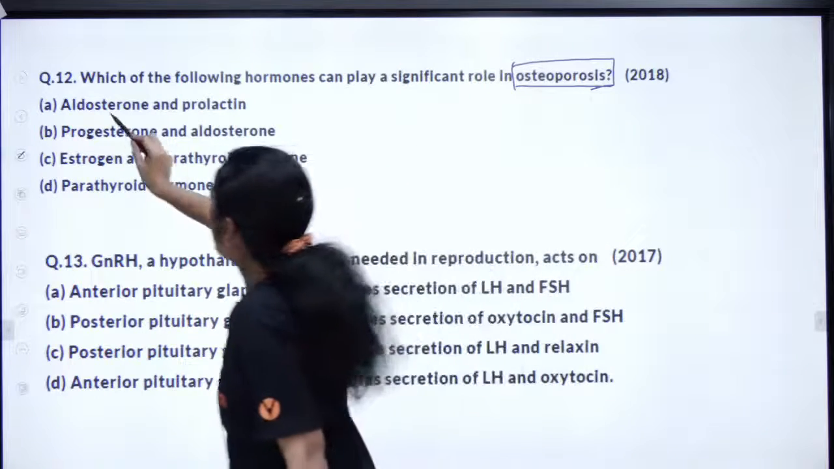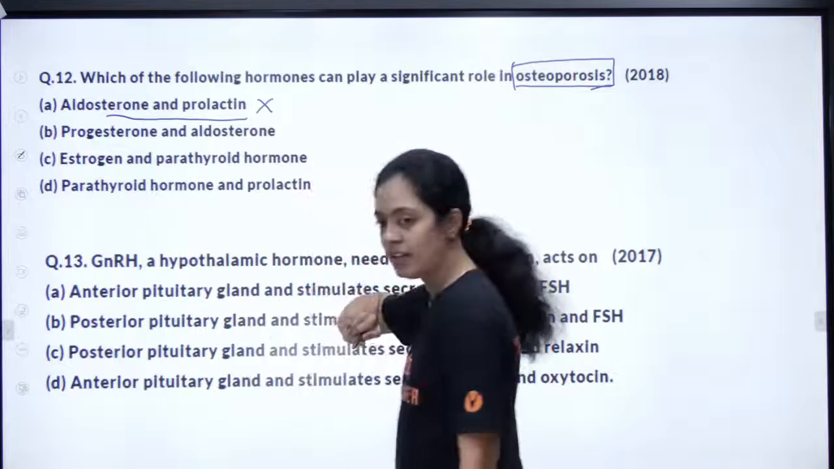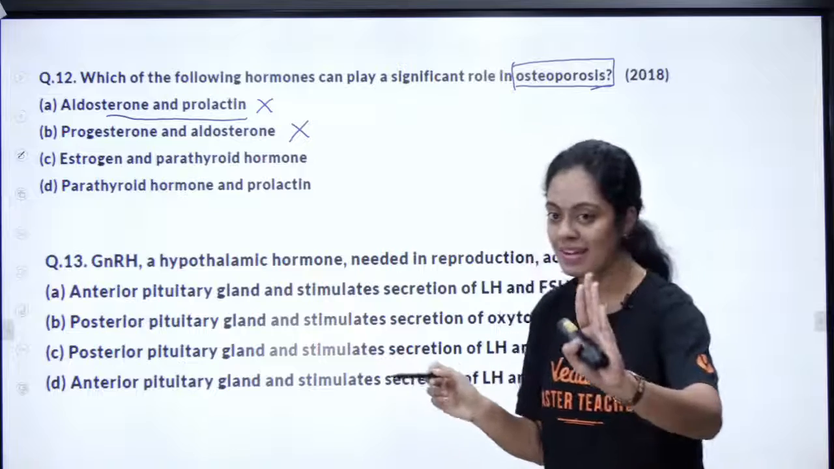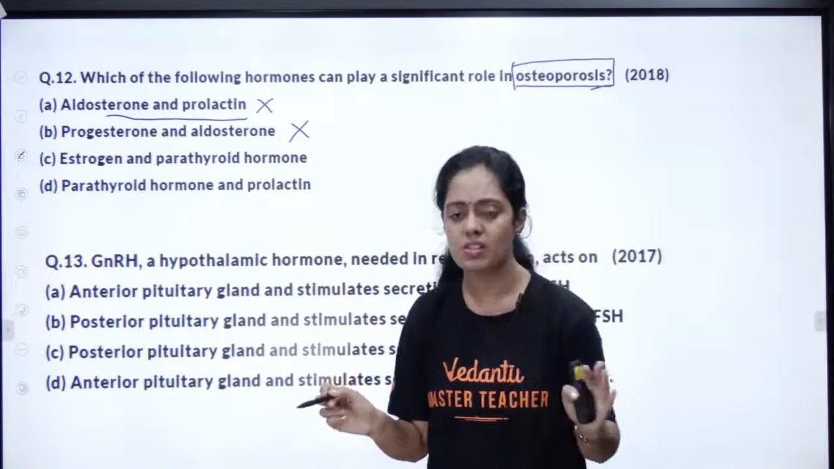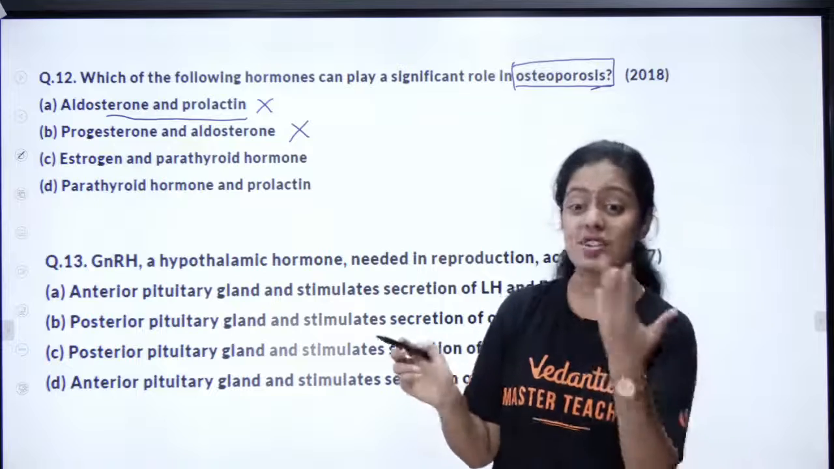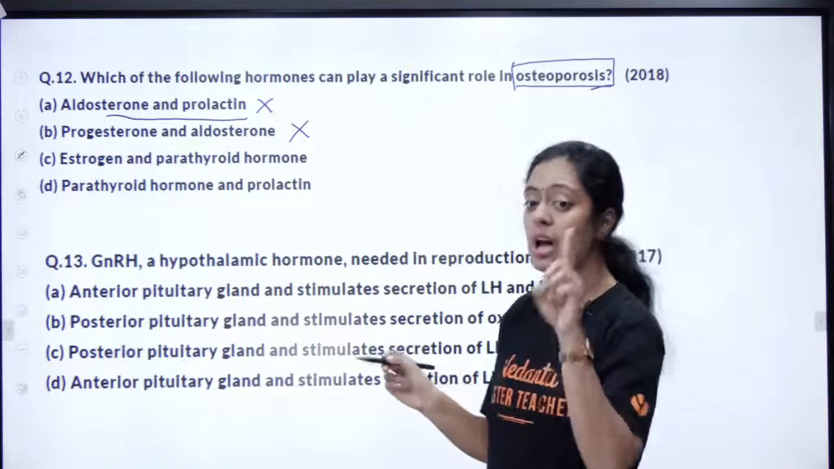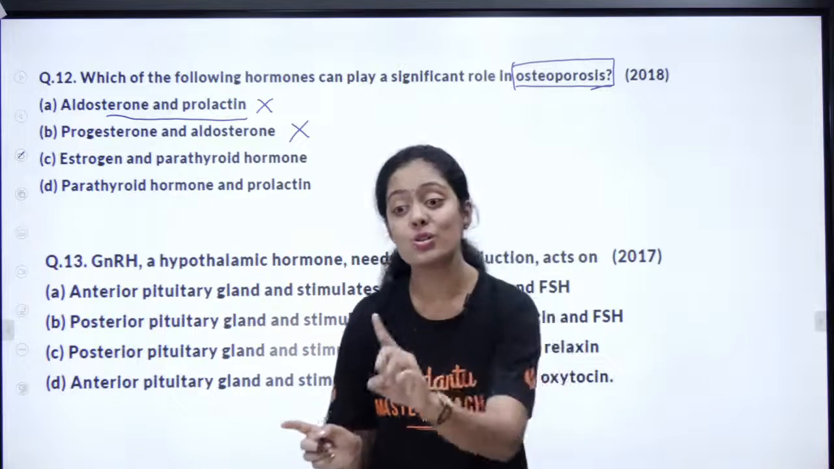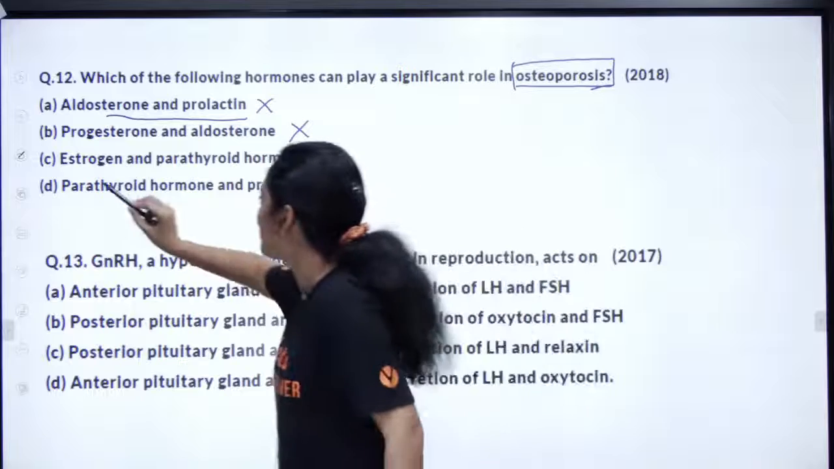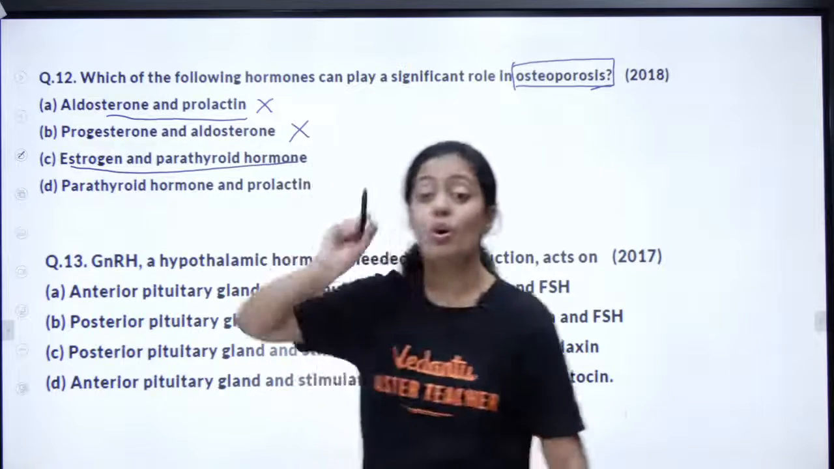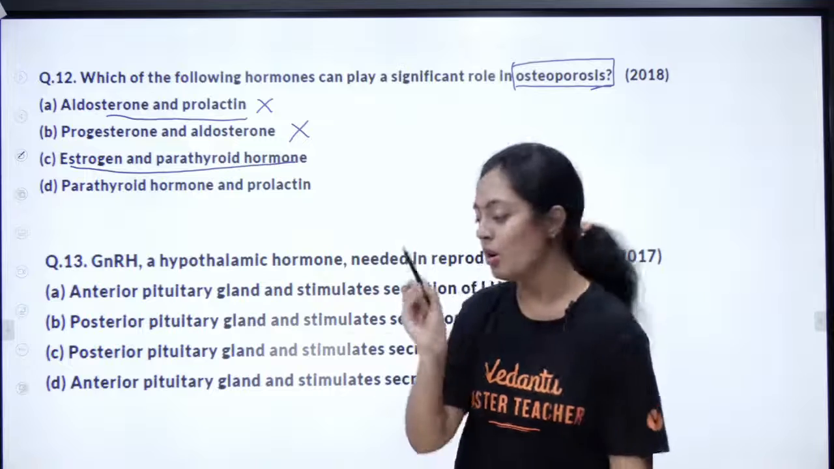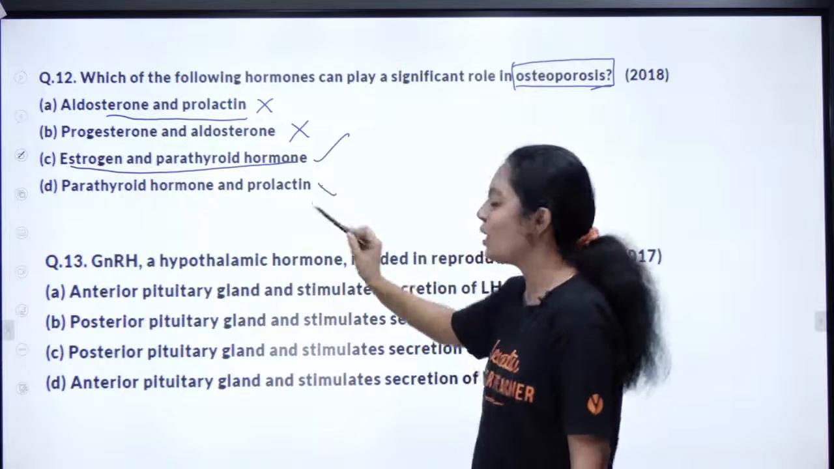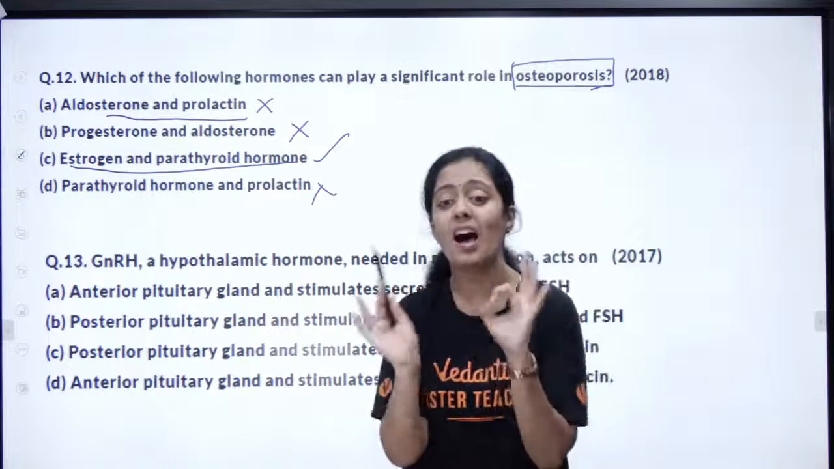First, aldosterone and prolactin certainly are not it. Progesterone and aldosterone certainly are not it. So it is actually parathormone. Parathormone is very much involved in osteoporosis, correct? Because it is going to increase my calcium levels. You would have learned this in a chapter called locomotion and movement, that a decrease in estrogen is going to cause osteoporosis, right? So a decrease in estrogen and an increase in parathormone, both of them play an important role in osteoporosis. Absolutely correct. It is option C. This is wrong. Prolactin is not involved in osteoporosis.